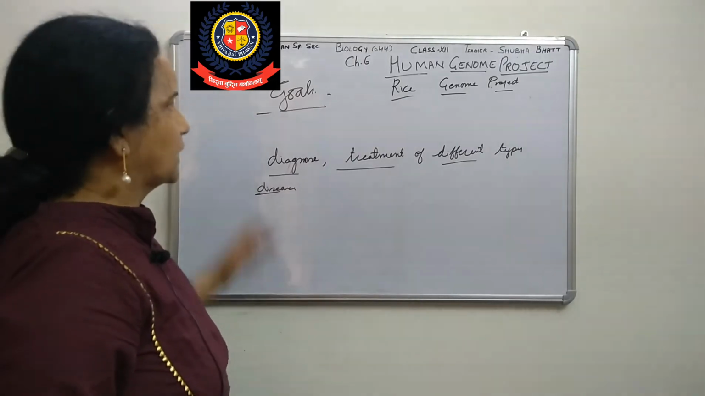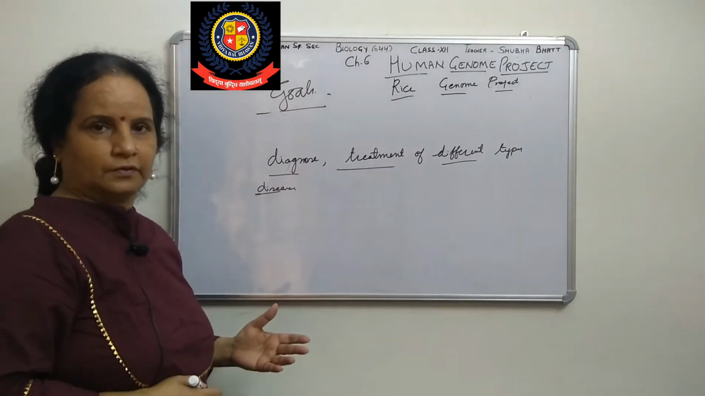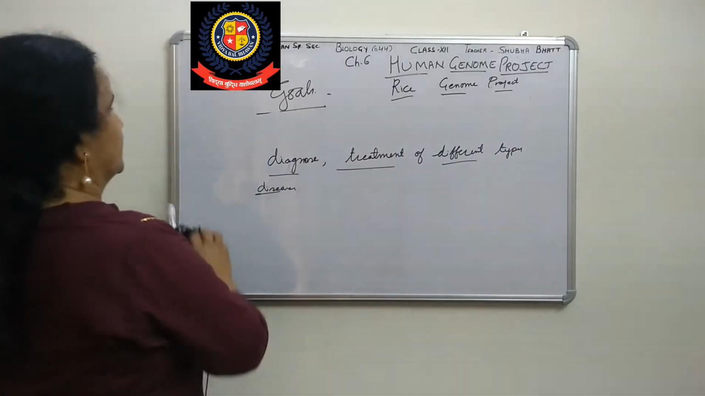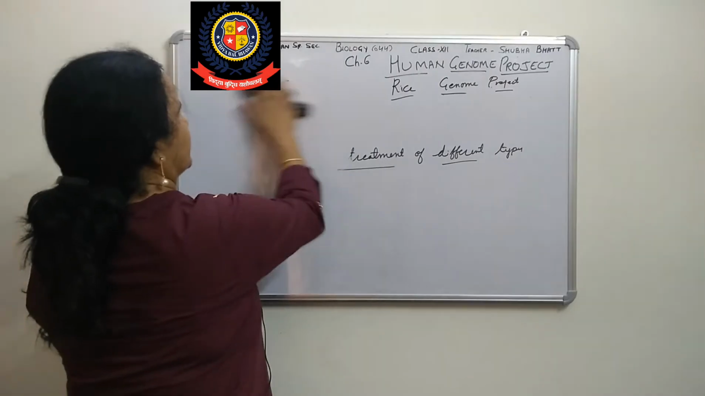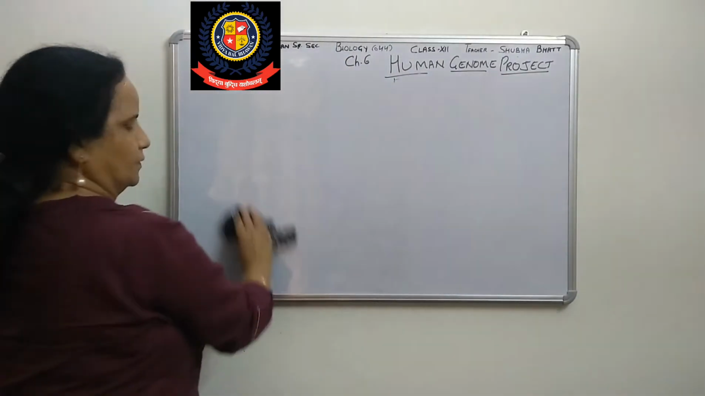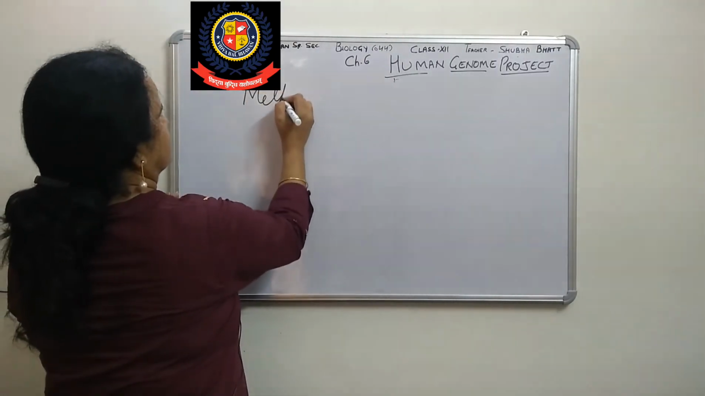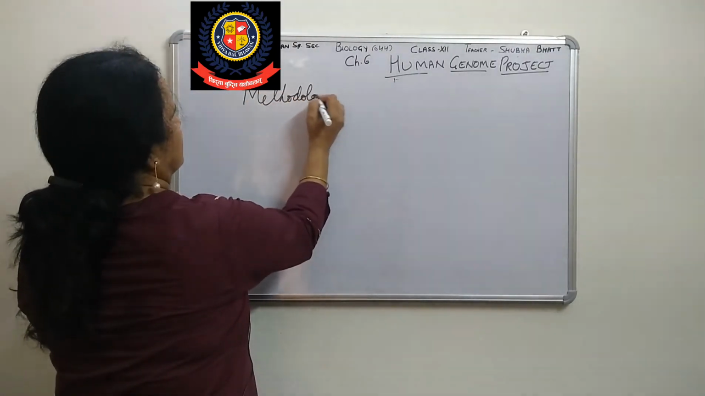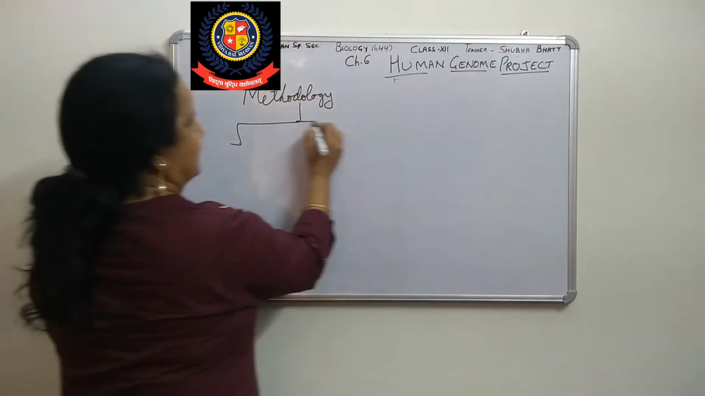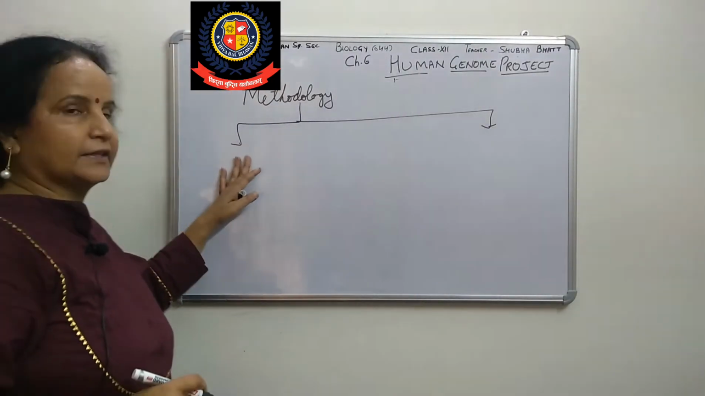So now, come to the next topic, methodology. How can we do this? Now, the sequencer, as you know, you can say that is also called methodology. Right. There are two methods, or two approaches.